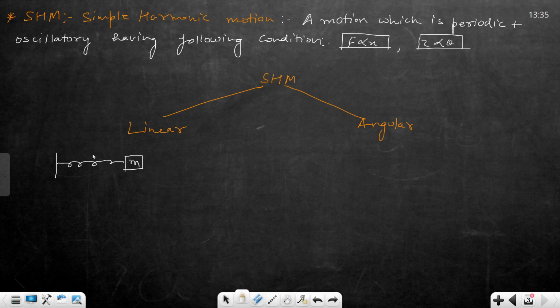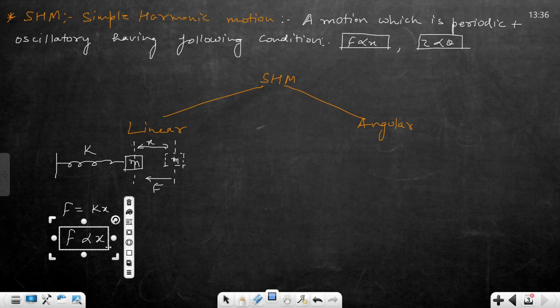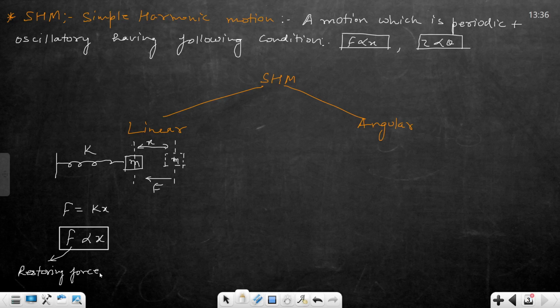So in the spring mass system, whenever you stretch the spring by x length, the restoring force F is equal to kx. You can clearly see that F is directly proportional to x. This restoring force is directly proportional to displacement.